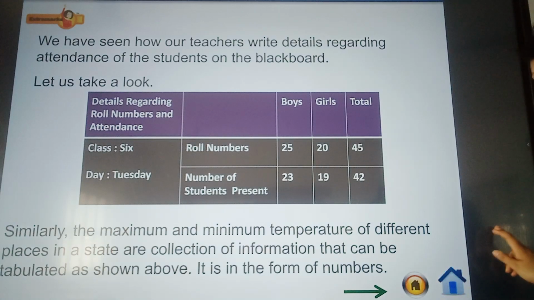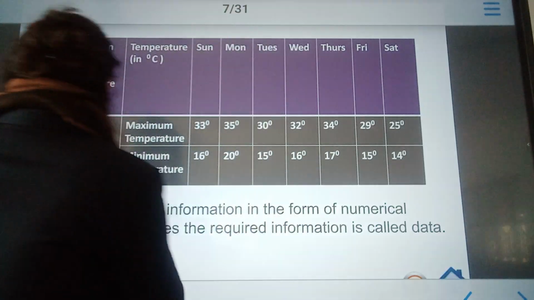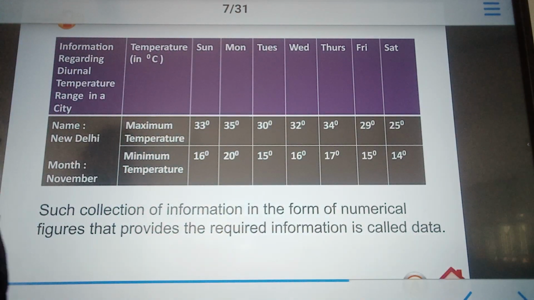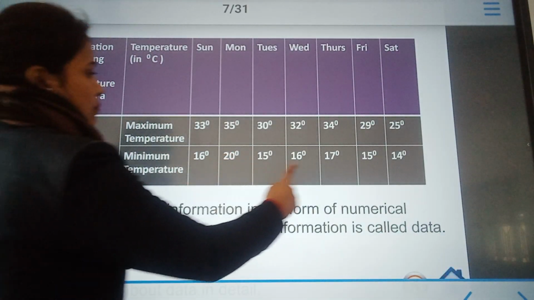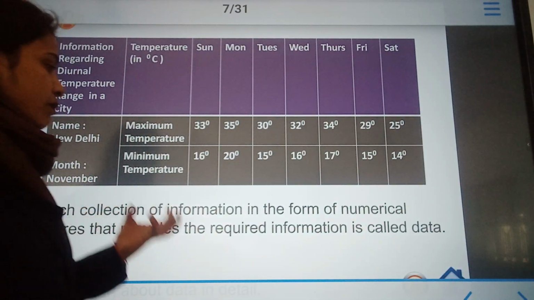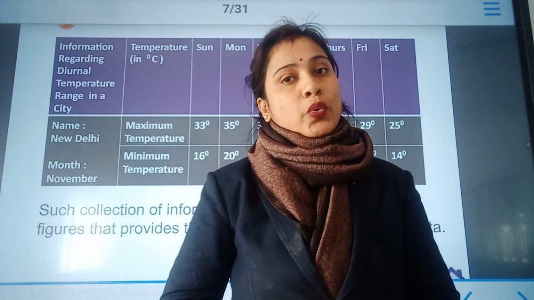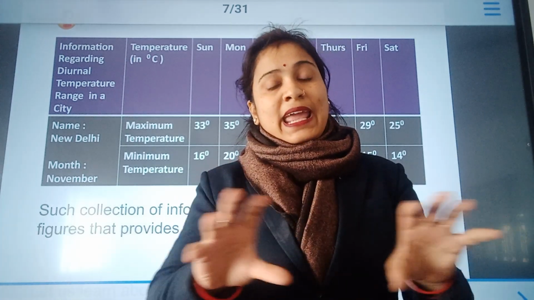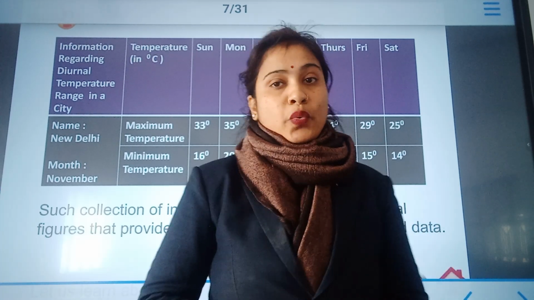Similarly, if I ask you how we are going to represent the information about temperature, this is how. We have the temperature of New Delhi in the month of November. These are the maximum temperatures recorded on each day, and this is the minimum temperature recorded on each day. Such collections of information which we represent in a numerical way are known as data. When any information is represented in a numerical way, it is known as representation in the form of data.